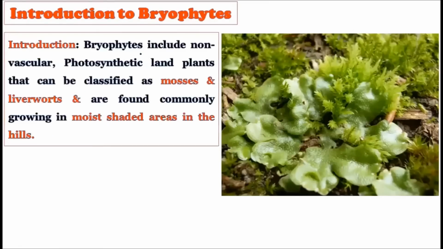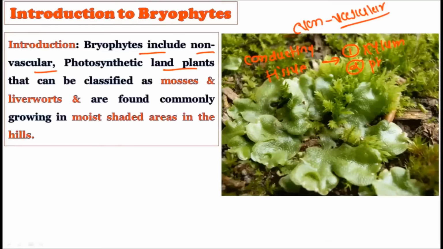The bryophytes include the non-vascular, photosynthetic land plants. So, two very important words. See how we are describing the bryophytes as non-vascular plants. Vascular literally means possessing conducting tissue. What are the conducting tissues in plants? They are the xylem and the phloem. The xylem conducts the water, while the phloem conducts the food material. So conduction of food throughout the plant occurs by the phloem, and conduction of water throughout the plant body is done by the xylem.